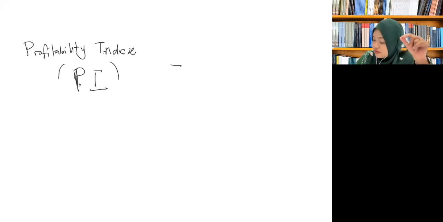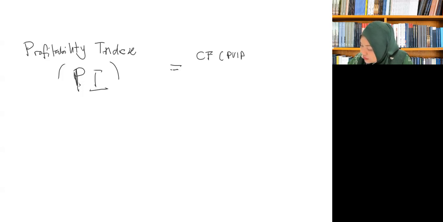Actually, it has similarities with the NPV, but the different part is instead of you minus the initial outlay, you divide with the initial outlay. This cash flow multiply with PVIFA with a given I and N, divide with initial outlay. So this is in the event of even cash flow.